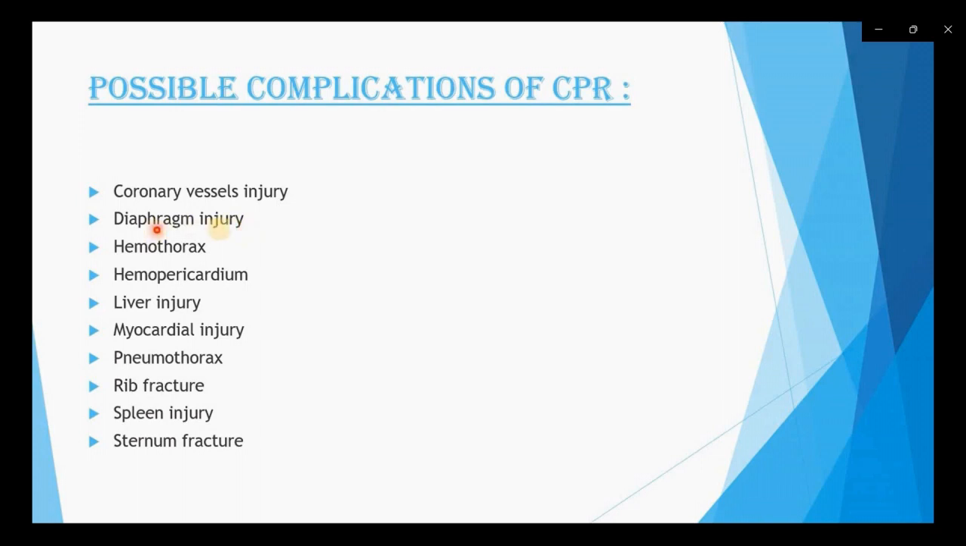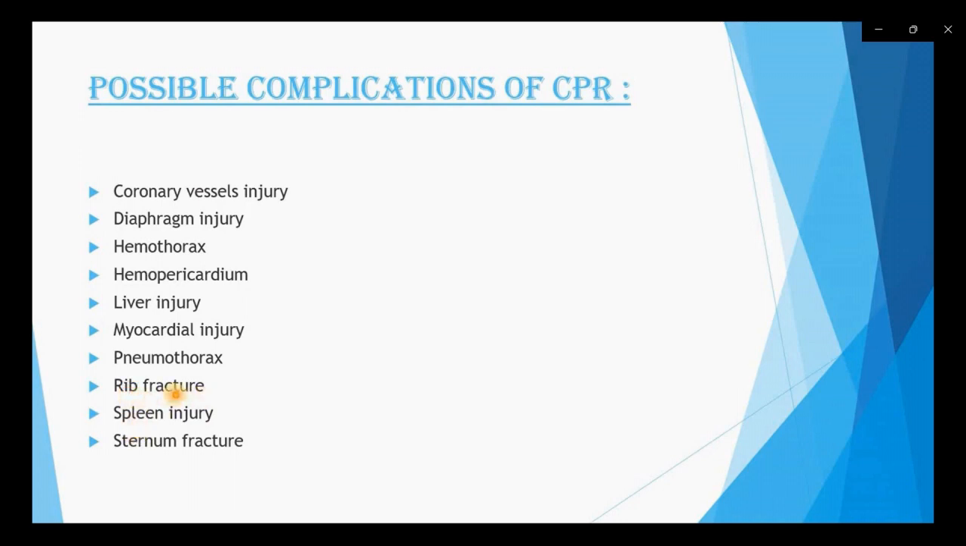Diaphragm injury is also possible if we are pressing the heart. Hemothorax may happen, pneumopericardium may happen, liver injury is another complication. Next is myocardial injury. Myocardium is the middle layer of the heart, so there is a possibility of injury to the myocardium. Next is pneumothorax. And last is rib fracture, fracture of the rib bones.